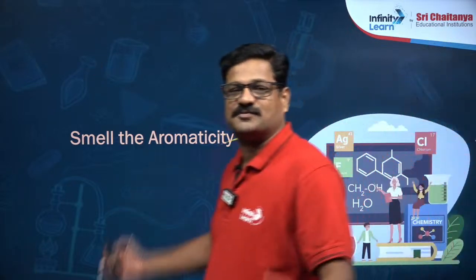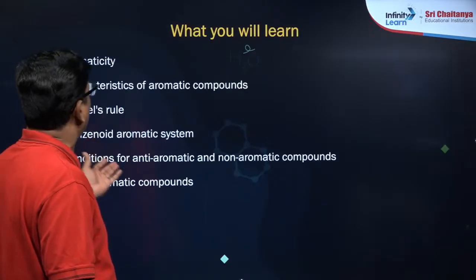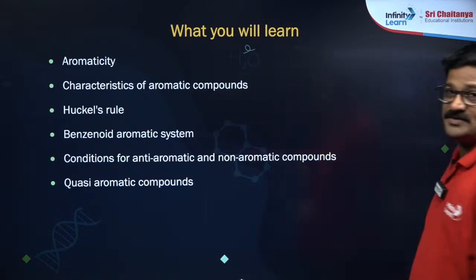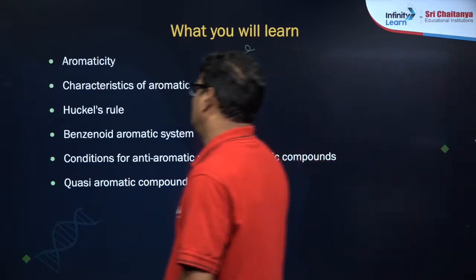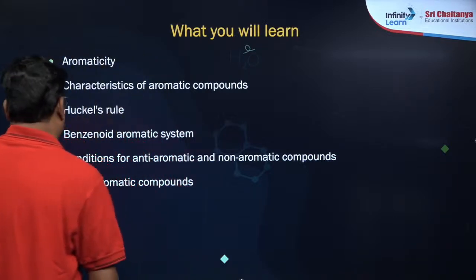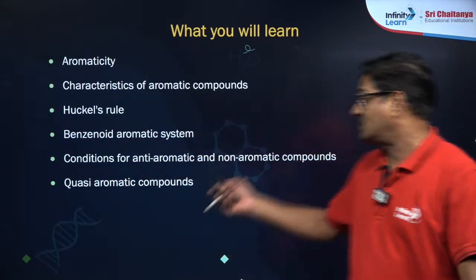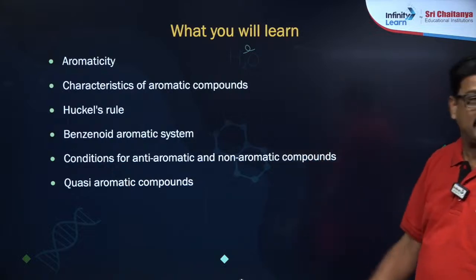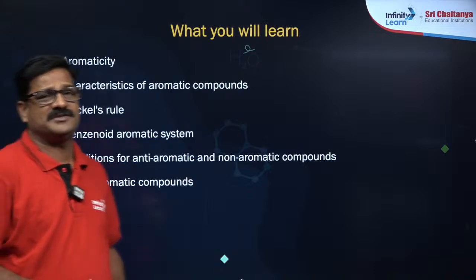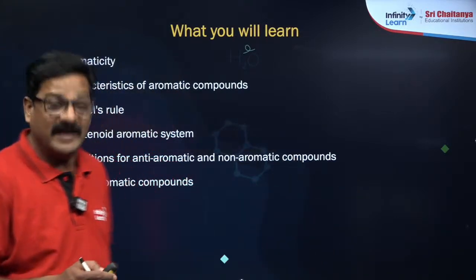So what is our agenda in today's class? Okay, I am presenting what you will learn in today's session. We are going to learn aromaticity, conditions for aromaticity, non-aromatic, anti-aromatic and aromatic compounds, characteristics of aromatic compounds and Huckel's rule. We will discuss benzenoid and non-benzenoid aromatic systems, the conditions for anti-aromatic and non-aromatic, and the stability of aromatic, non-aromatic and anti-aromatic compounds.